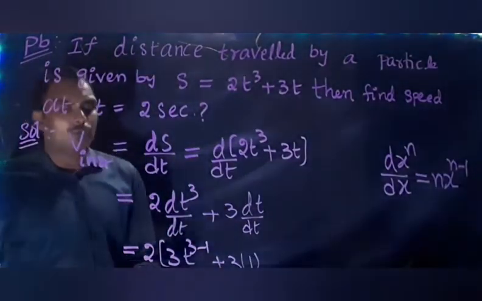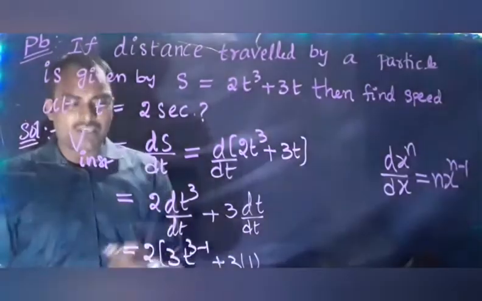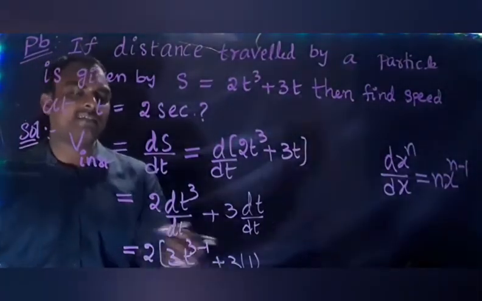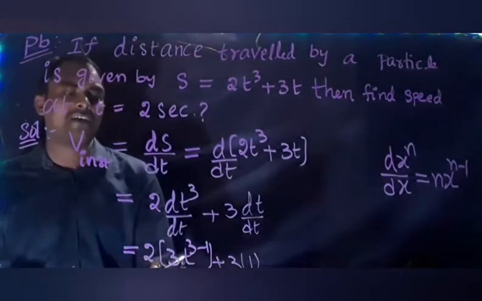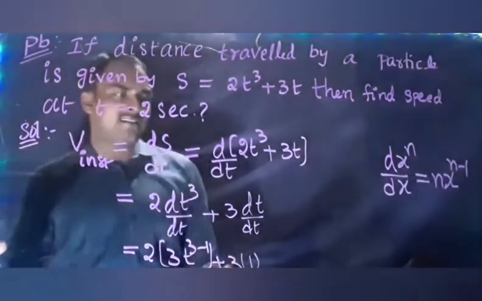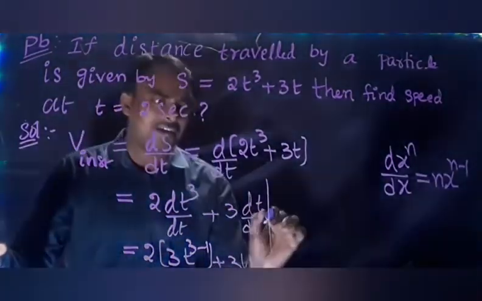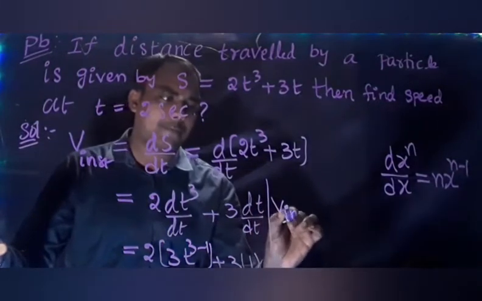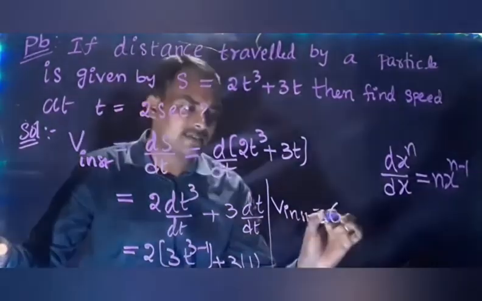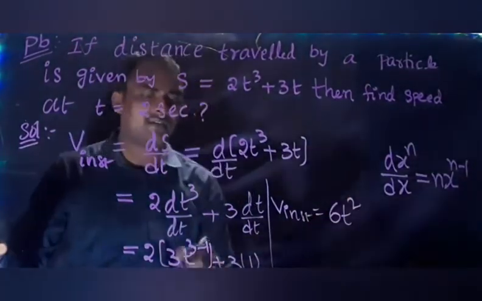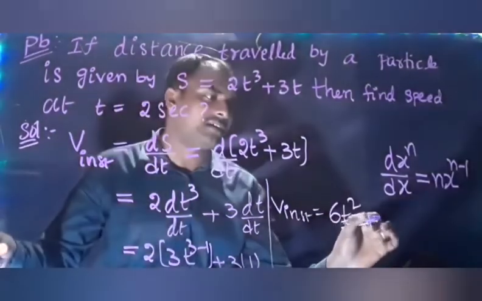So 2 into 3t square plus 3. This 2 multiplies only the first term. Then we can write v instantaneous equal to 2 into 3, 6t square plus 3.